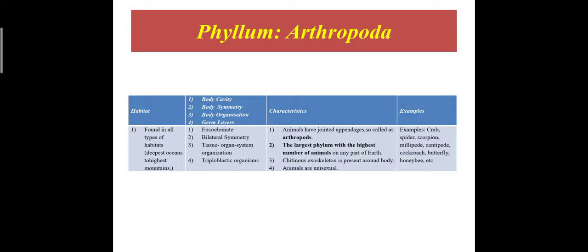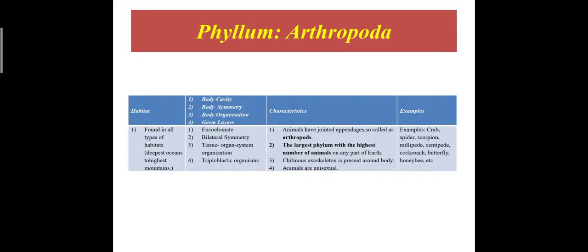Body symmetry: bilateral symmetry. Body organization: tissue organ system organization, and three germ layers are present, that is, triploblastic organisms. Characteristic: these animals have jointed appendages, therefore they are called arthropods.